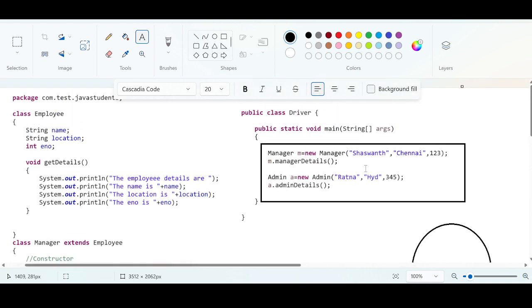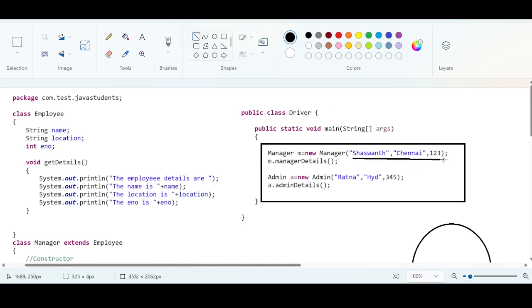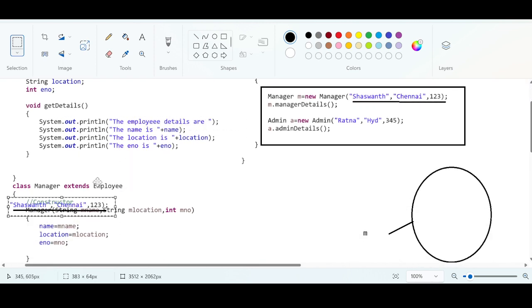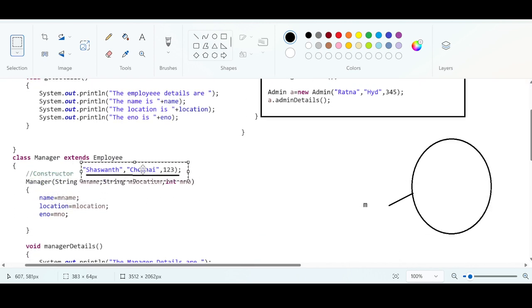Now we are calling a constructor by passing 3 values. One is Shashwant, second one is Chennai, third one is 1, 2, 3. We are passing these 3 values from the main method, by using the manager constructor. So this is the manager constructor.